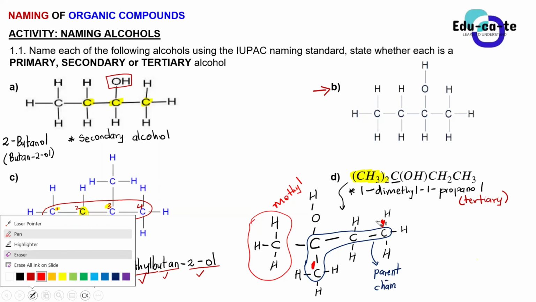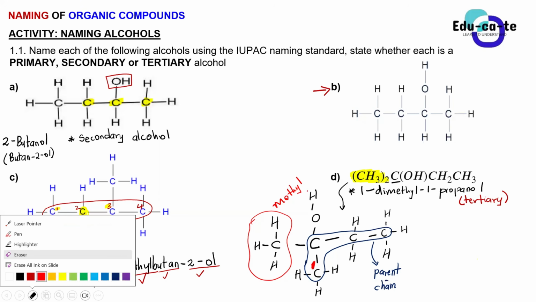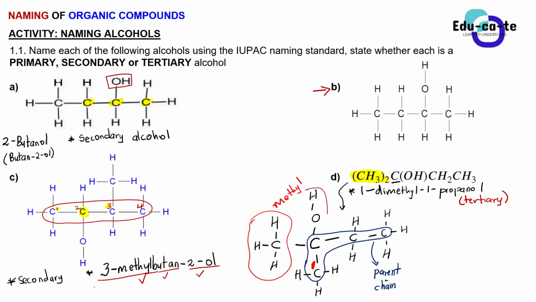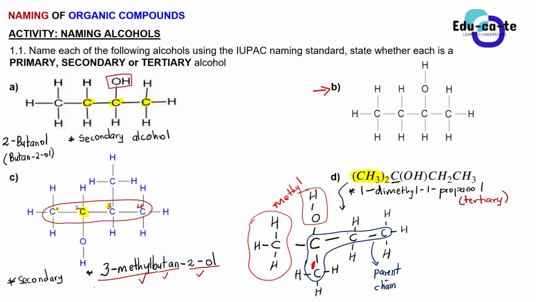The bottom one, the one closer to the hydroxyl. Yes, the bottom one is closer to this hydroxyl group, because our functional group, the OH here, is closer to this. So this is 1, and then this is 2, this is 3, this is 4. So our longest chain has 4 carbons. So that's a but- there. Do you realize that?